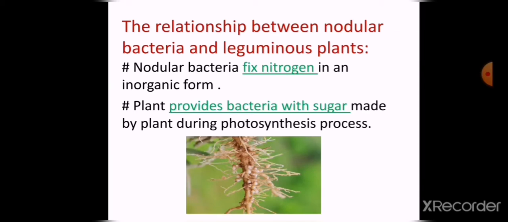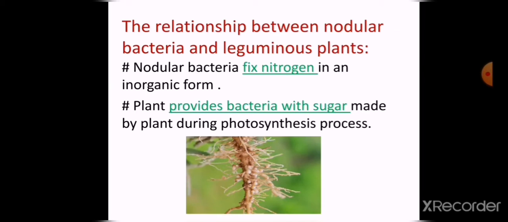So the nodular bacteria, a type of bacteria which live on their roots, fix the nitrogen in an inorganic form on the roots of the leguminous plants. And after the plants make their own food by photosynthesis, they provide the bacteria with sugar.